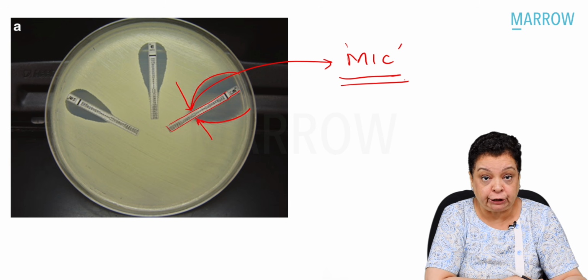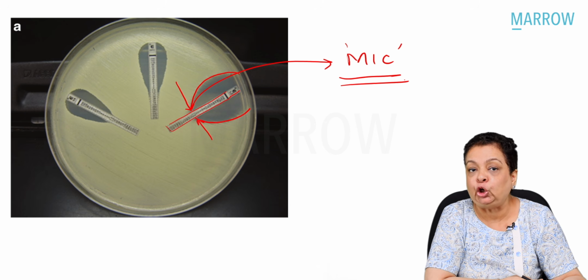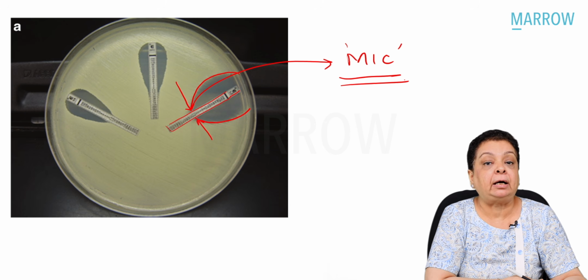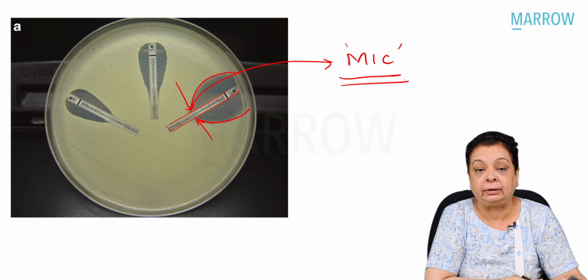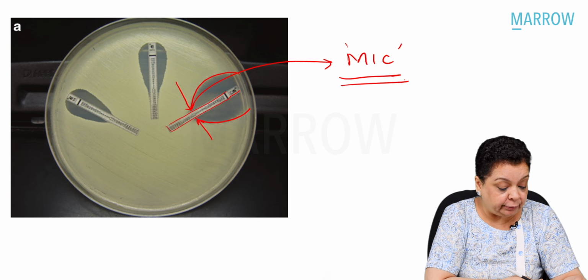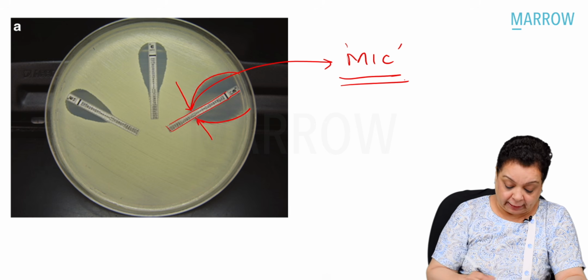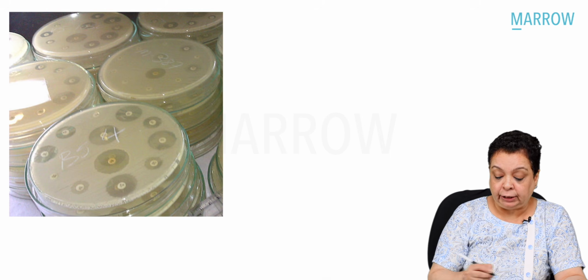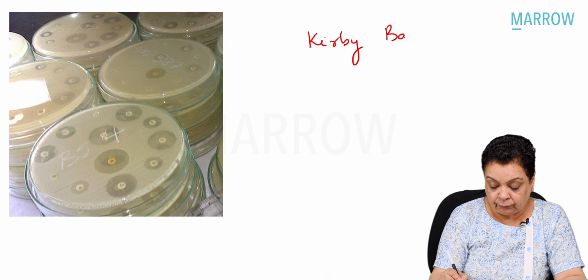So the advantage of the E test is it determines the minimum inhibitory concentration. But these are expensive tests. In our country, it is difficult to acquire these because of restrained resources. So instead, what we most commonly use is the Kirby-Bauer disc diffusion test.